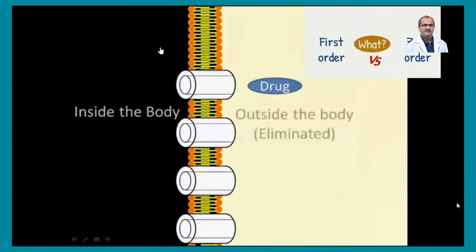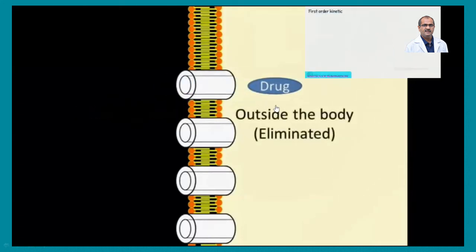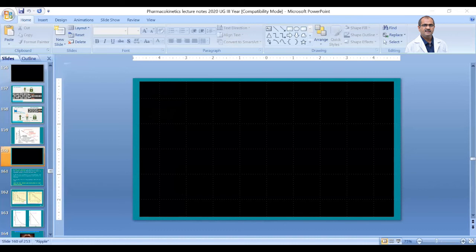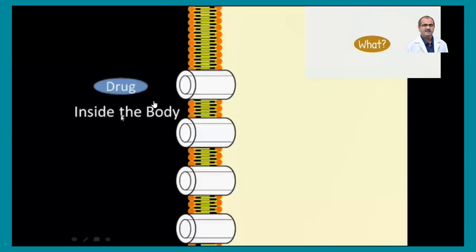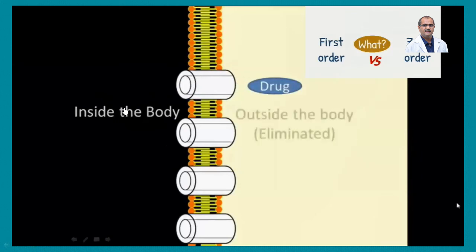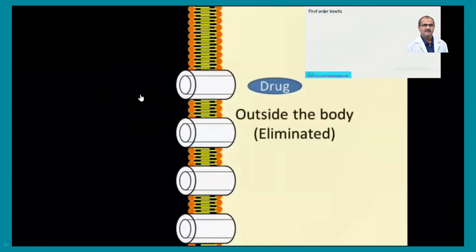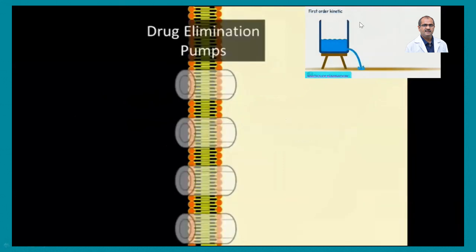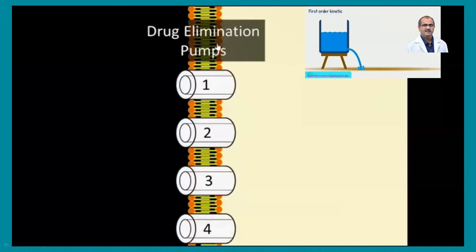So here this is the drug, inside the body and outside the body. As the concentration inside the body increases, the drug is eliminated through pumps.